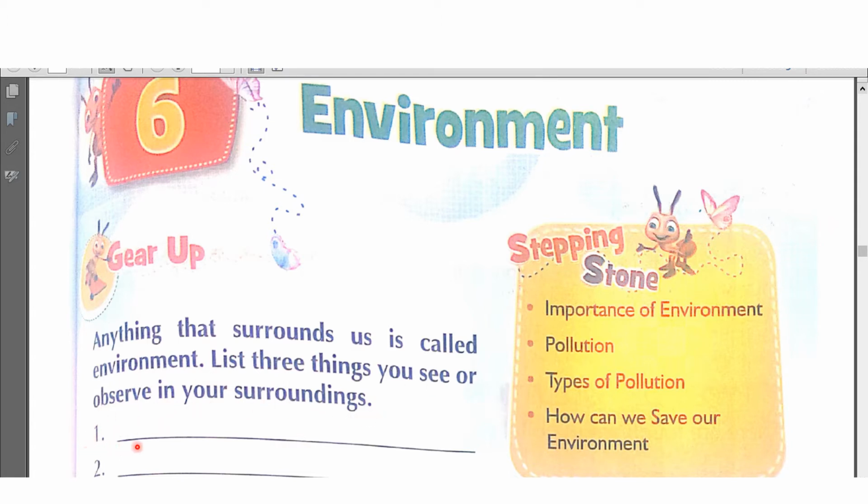So can you write down any of the 3 things that you can see in your surroundings? You can see plants, animals, houses, roads, birds. So you can list any of the 3 things that you see or observe in your surroundings.